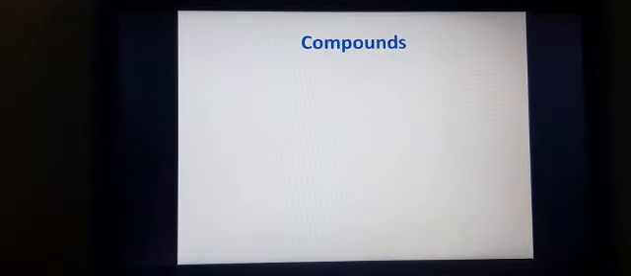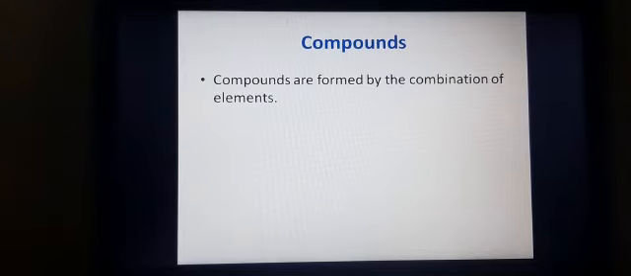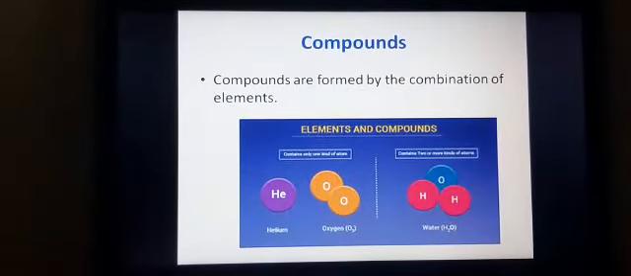Now come to compounds. What are compounds then? Compounds are formed by the combination of elements. If the elements have combined in a particular ratio, they form compounds. If you observe this picture, we have one helium atom, and we have two oxygen atoms here. And if two oxygen atoms are there, it is said to be one molecule. Here only one atom is present, so it is said to be an atom. So when two or more atoms combine, it is said to be a molecule now.